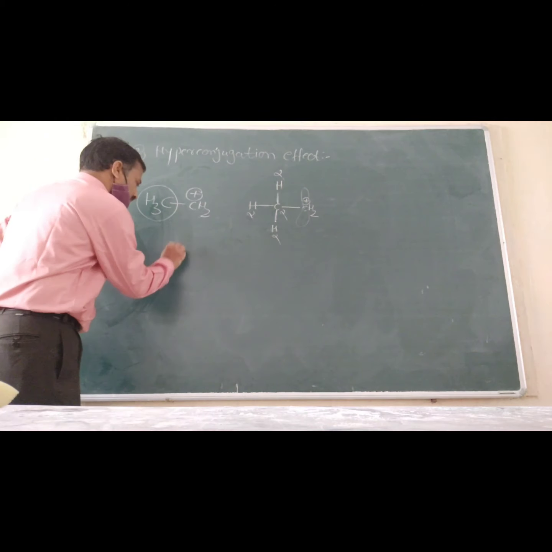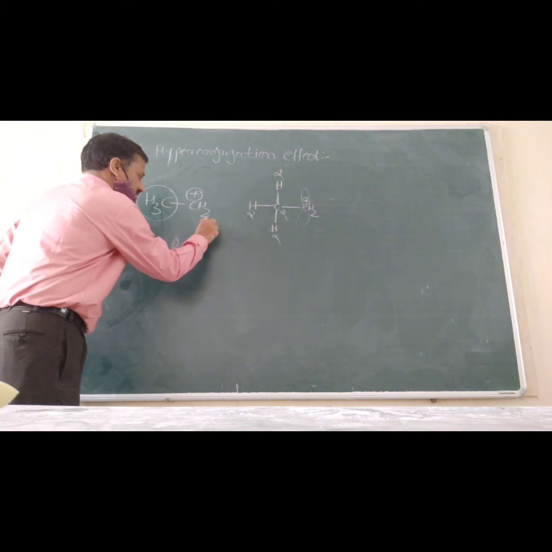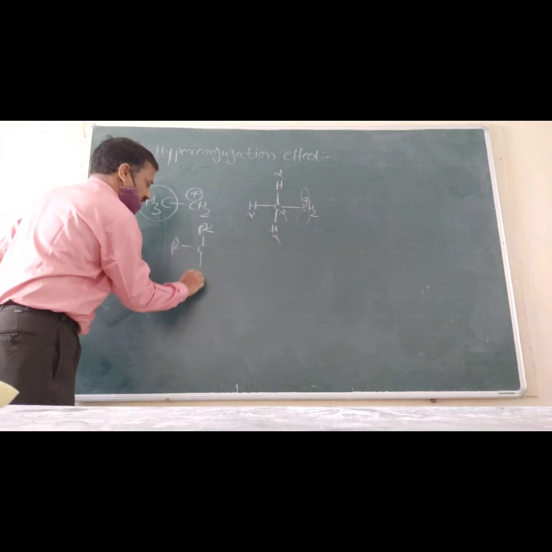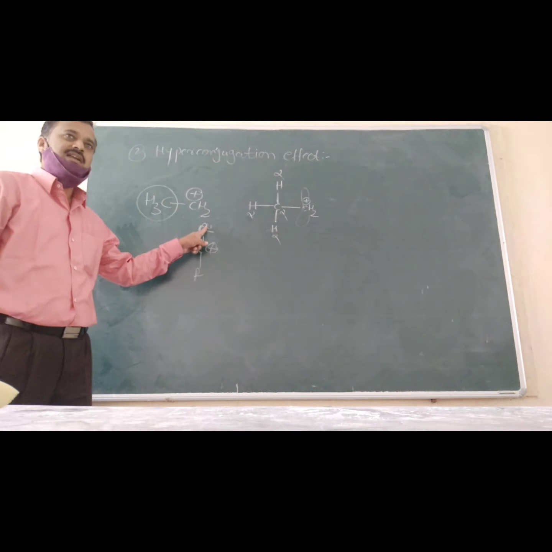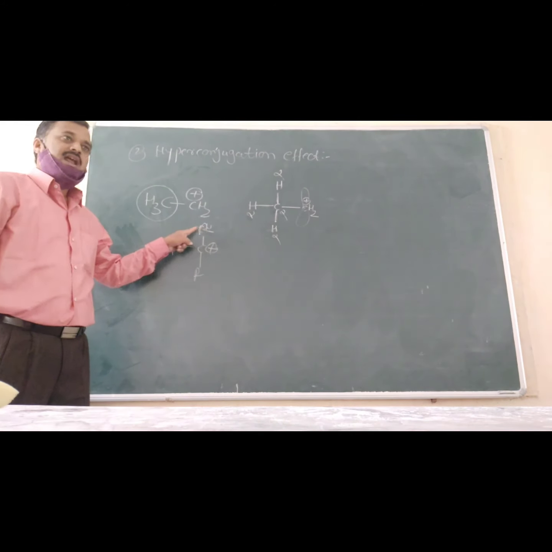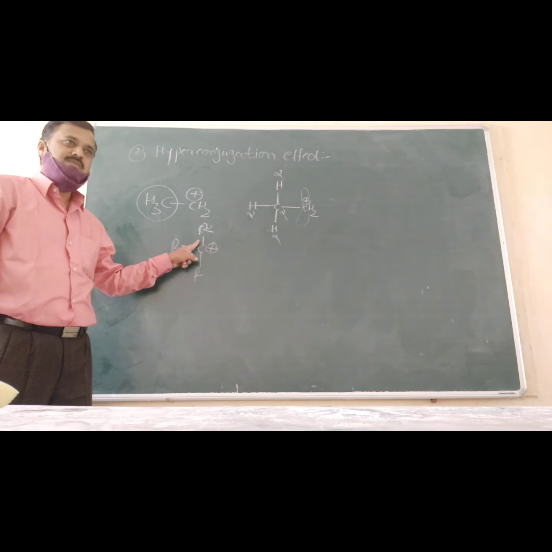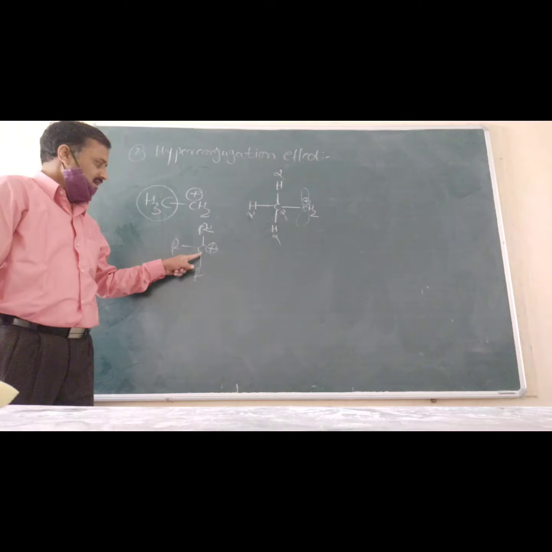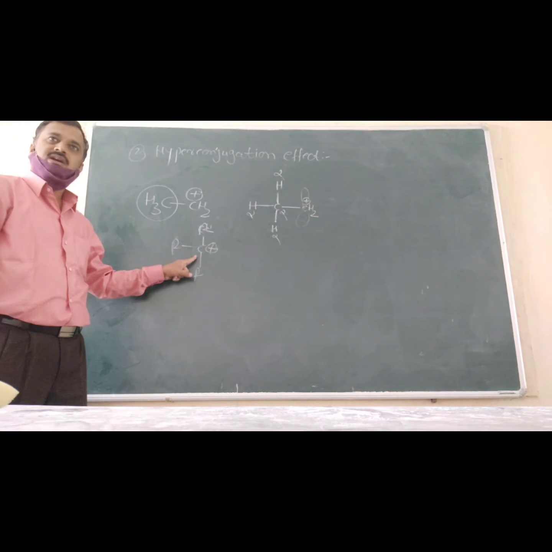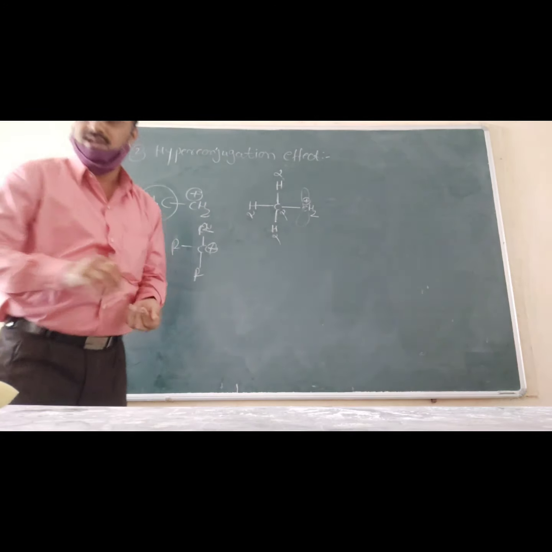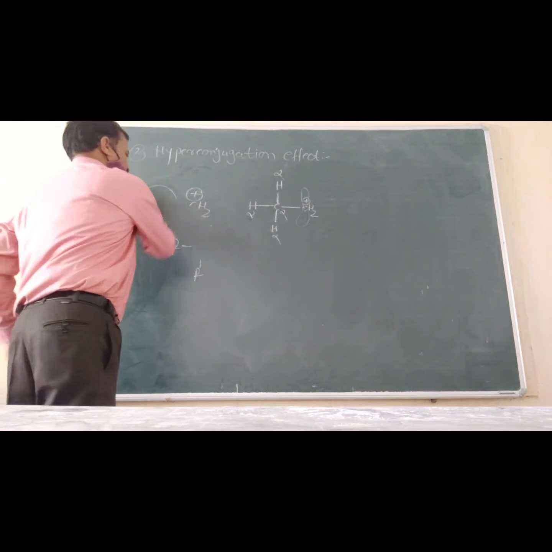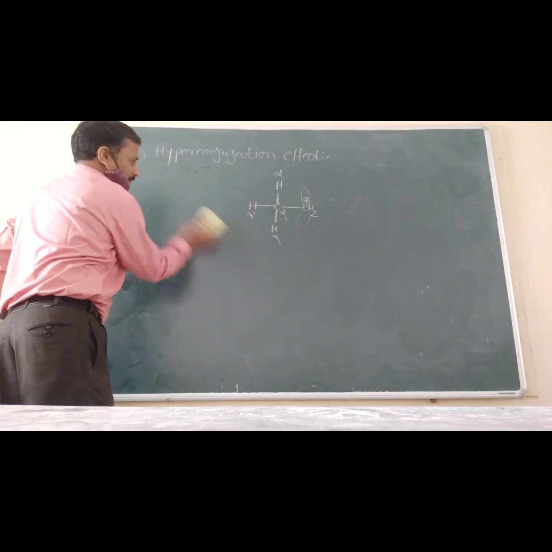Next example, R-C+-R with another R. This is a tertiary carbocation, where R means any alkyl group. This is the tri-substituted carbocation. The stability of these alkyl substituted carbocations is explained on the basis of the hyperconjugation effect, which we have studied in BSc first year.